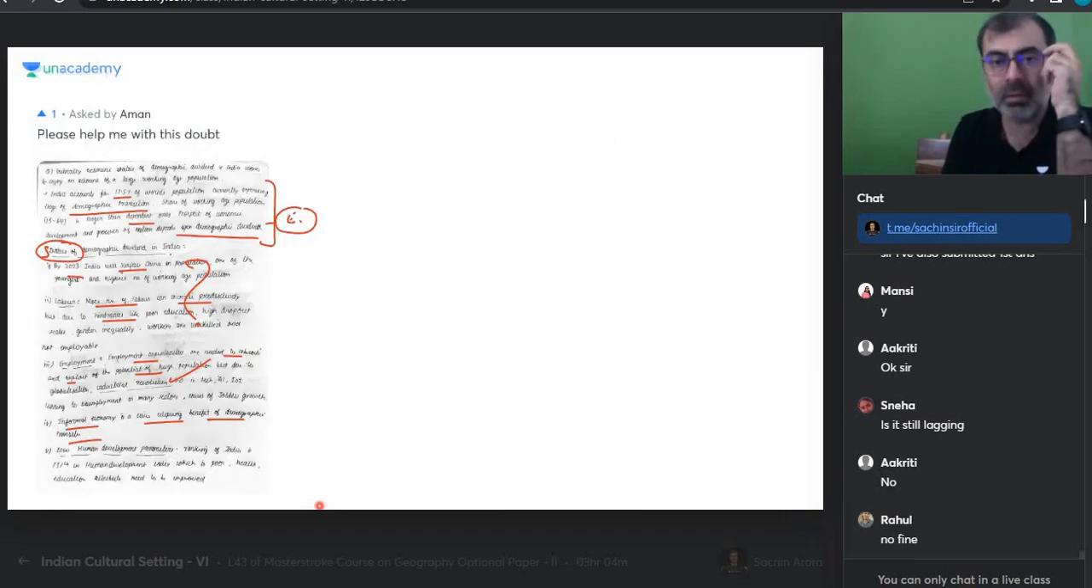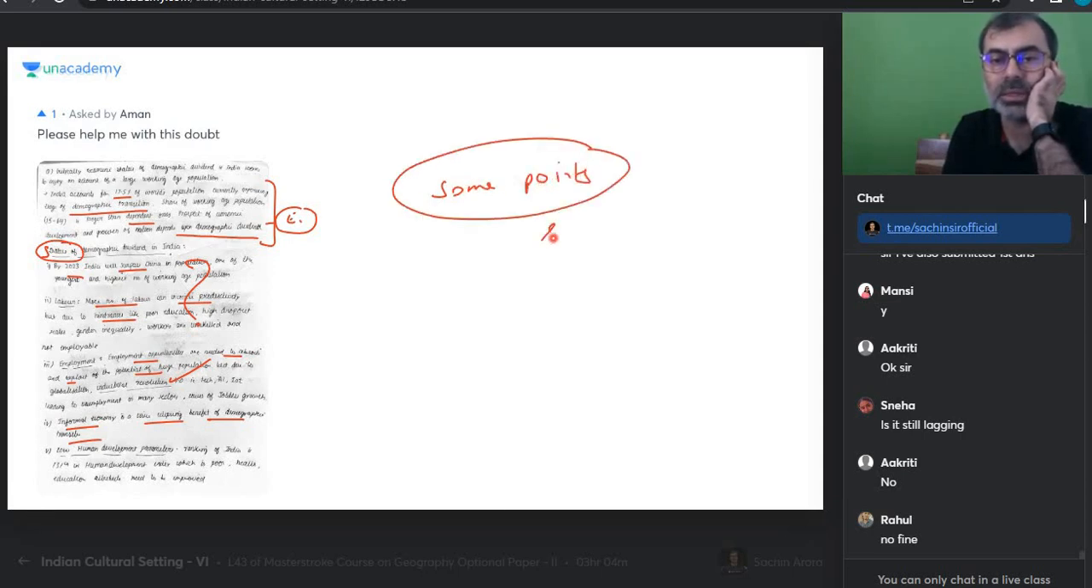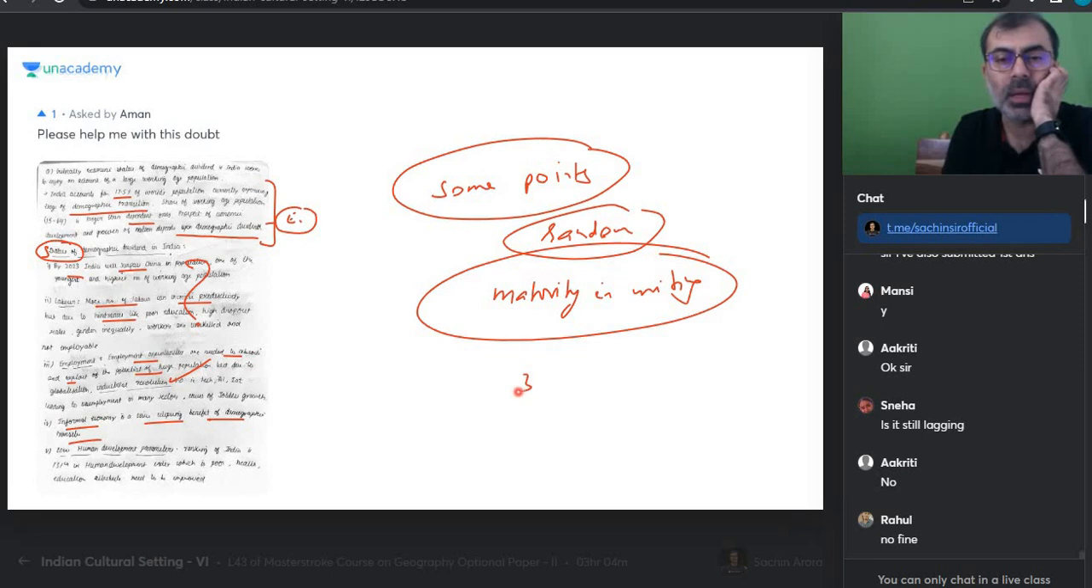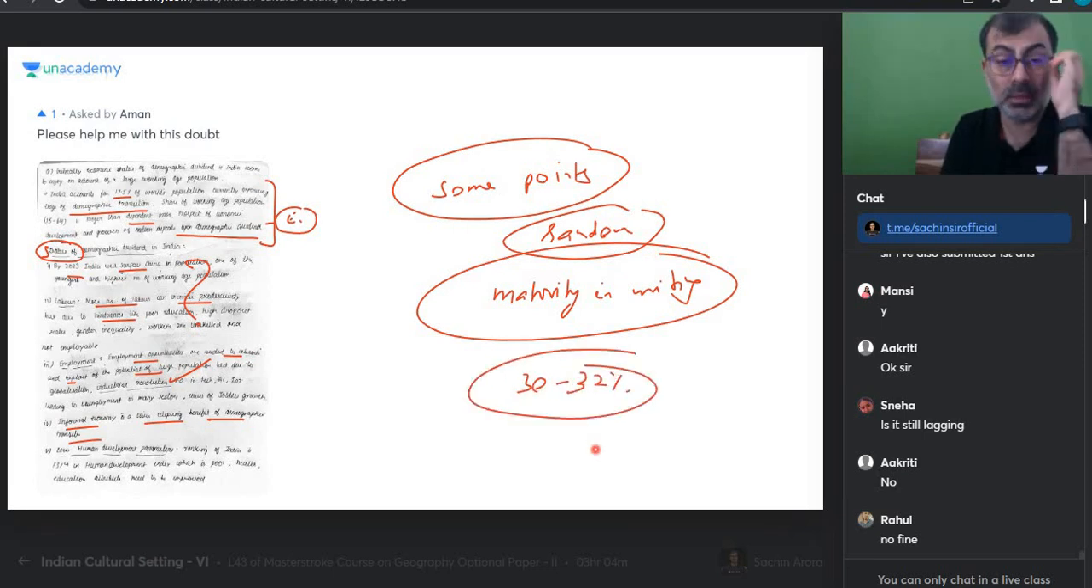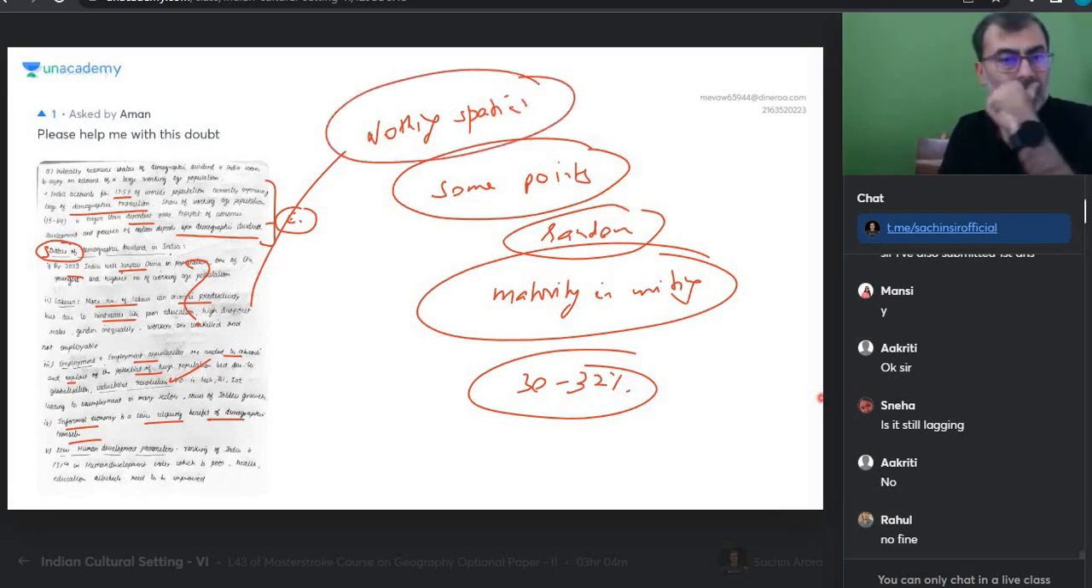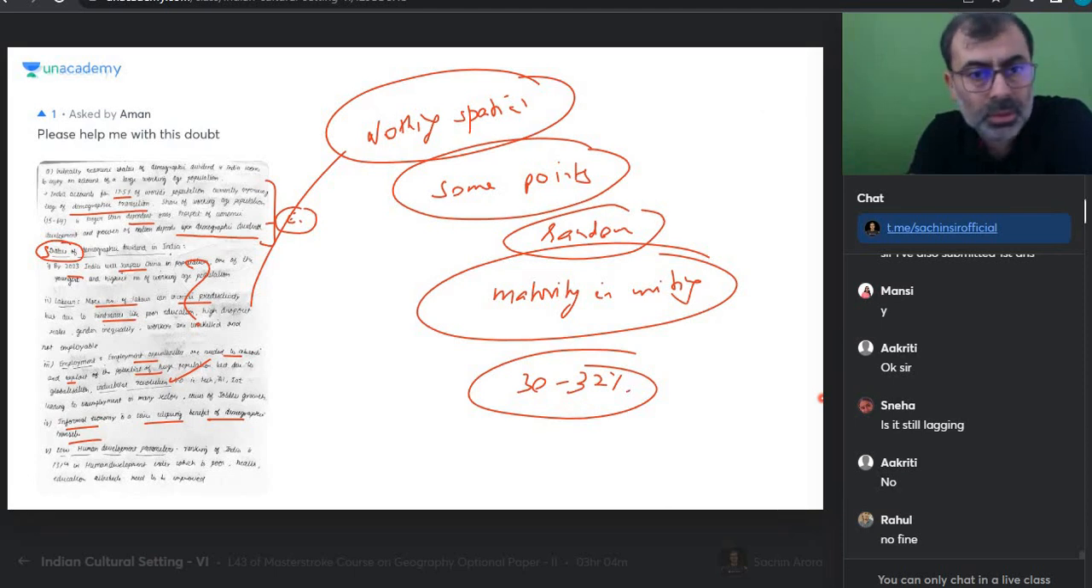So you have some points which you write at school level, which you should avoid. Some points are pretty random and, I would say, need maturity. Maturity in writing is missing. Again, 30 to 32%. There is nothing special in this. If there is nothing special in this, it is not a geography answer. Okay, Aman, this is your feedback. Thank you for submitting, Aman. All students who are submitting, thank you for submitting.